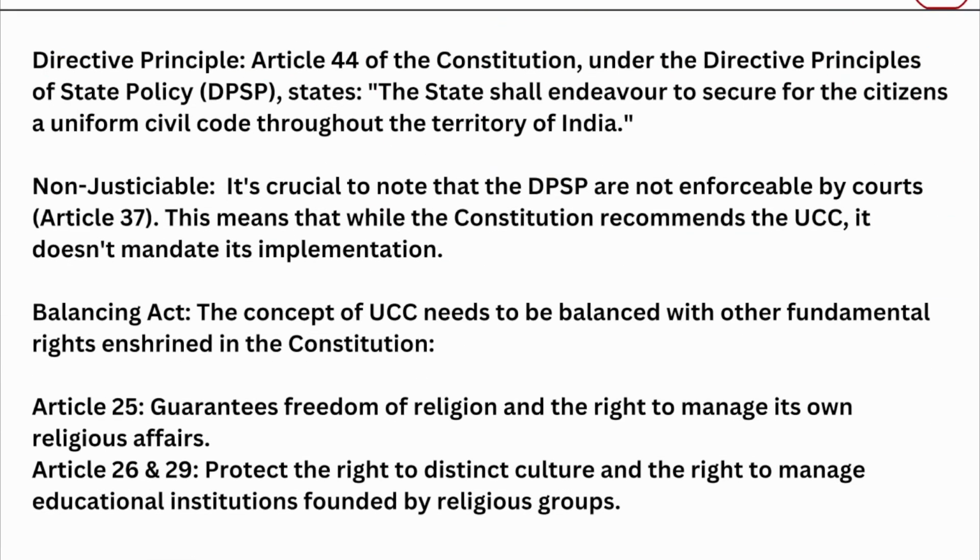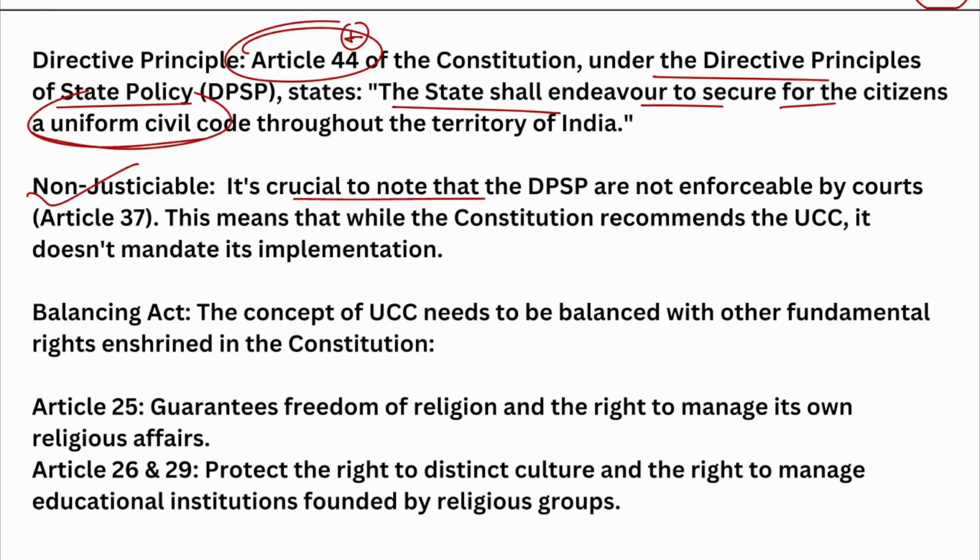All right. Okay, let us talk about the UCC. Which articles of the constitution go in favor of the UCC? One is Article 44. This is the main basic article. Under the DPSP, Directive Principles of State Policy, the state shall endeavor to secure for the citizens a uniform civil code, directly mentioned in the constitution. All right. It is non-justiciable.